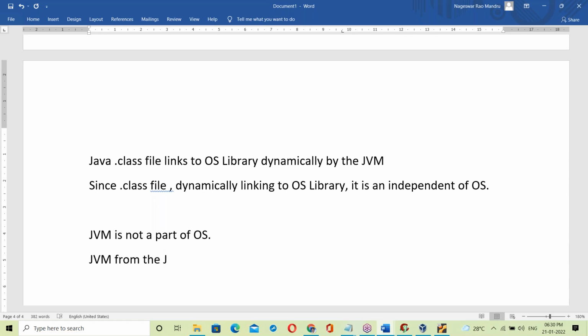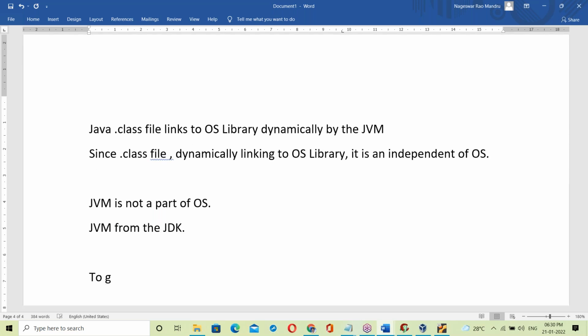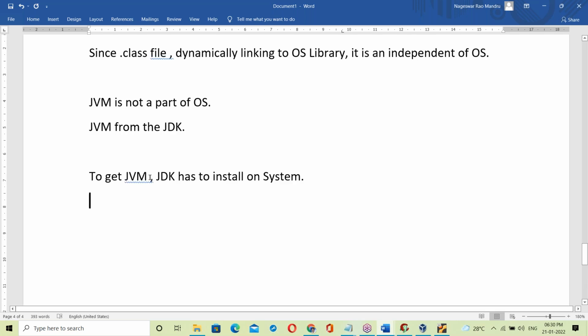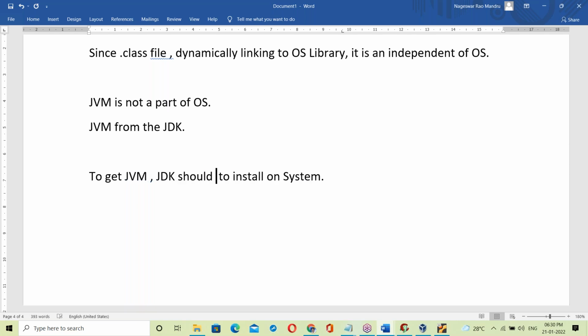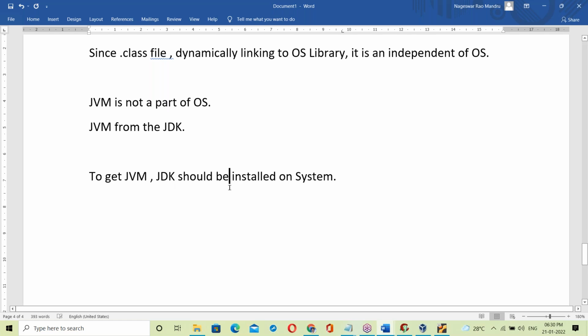To get the JVM, JDK has to be installed on the system. JDK should be installed here. Once JDK is installed, you can get JVM. That's it here. So JVM is not a part of OS.